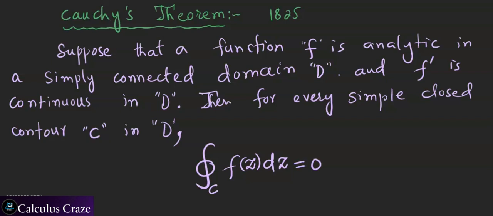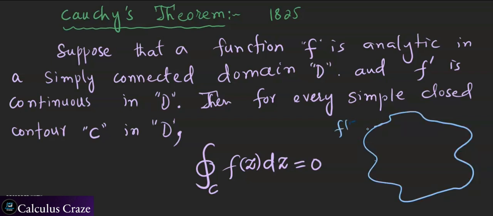What we are saying basically is that suppose we have a domain D, and f is a function which is analytic over this domain. In other words, you can take any point, the function is differentiable at that point, and we can also find a neighborhood of it such that f of z is also differentiable on that neighborhood.